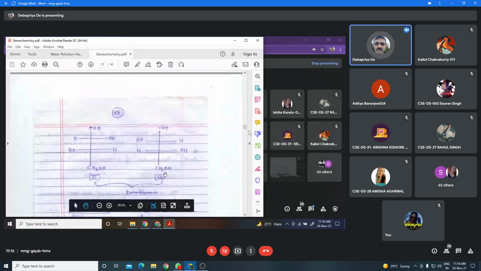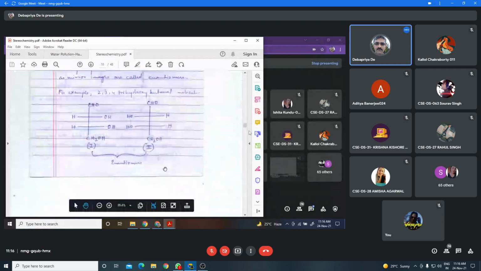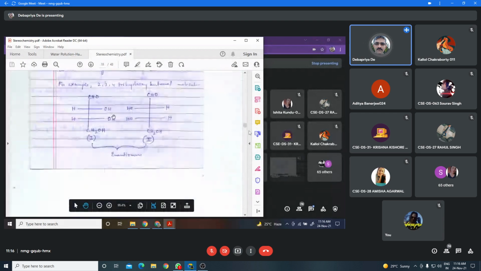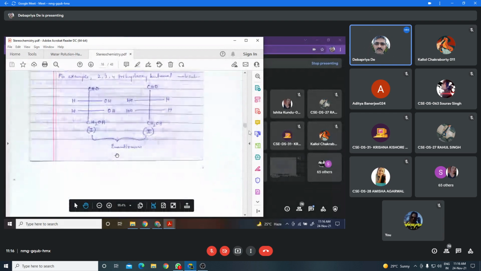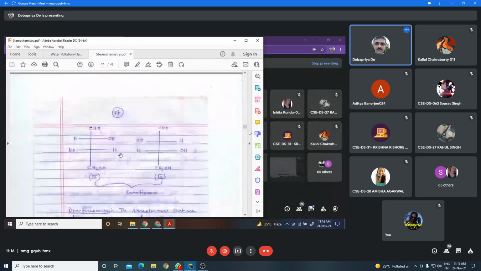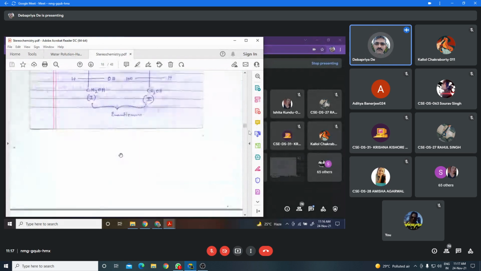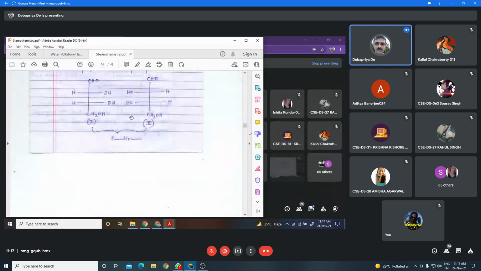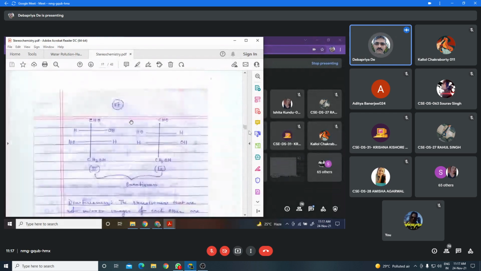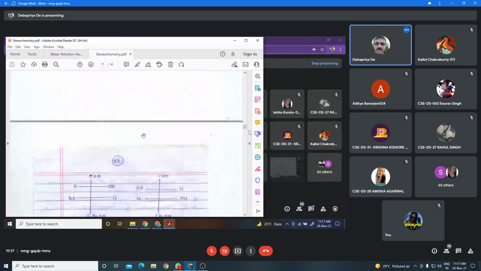But if we consider 1 and 3, are they mirror images or not? 1 has both hydroxyl groups on the same side, and 3 has the two hydroxyl groups on opposite sides of the vertical line. They are not mirror images of each other. So 1 and 3 are diastereomers.